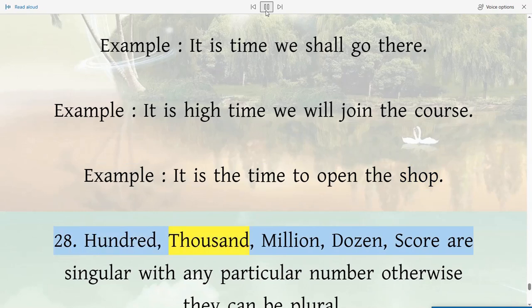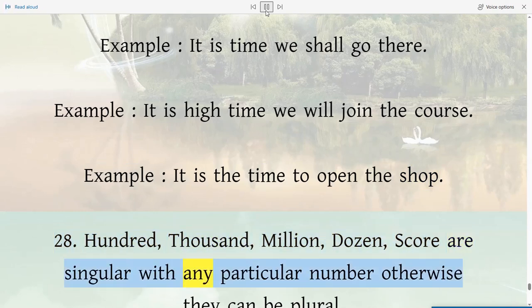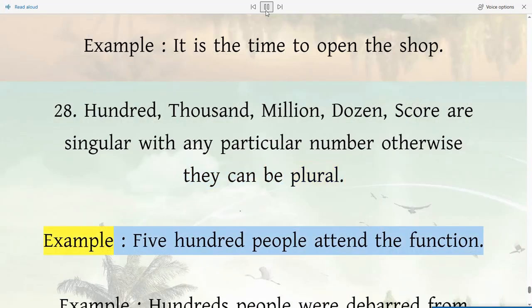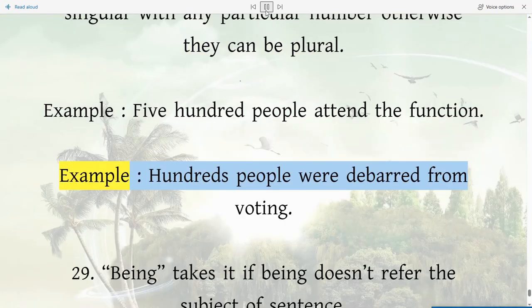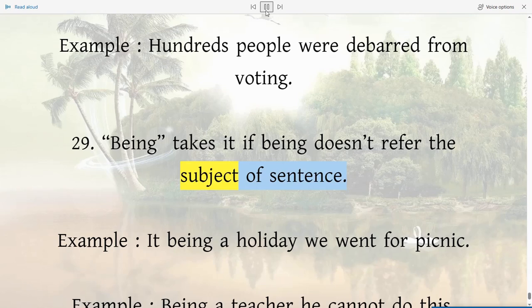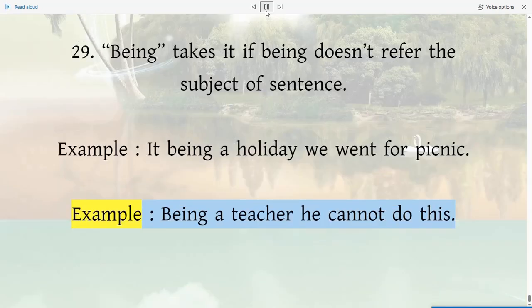28. 100, 1000, million, dozen, score are singular with any particular number, otherwise they can be plural. Example, 500 people attend the function. Example, hundreds people were debarred from voting. 29. Being, takes it if being doesn't refer the subject of sentence. Example, it being a holiday we went for picnic. Example, being a teacher he cannot do this.